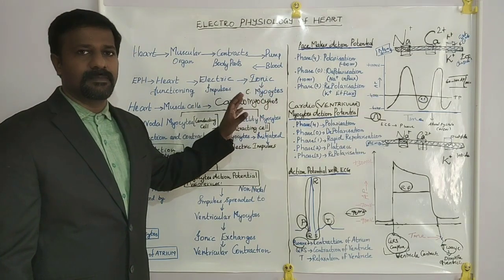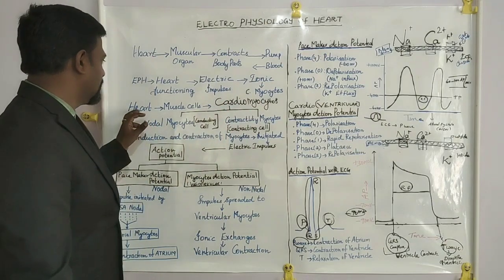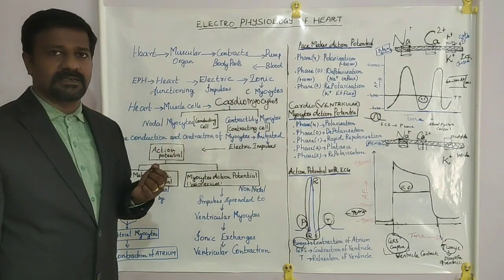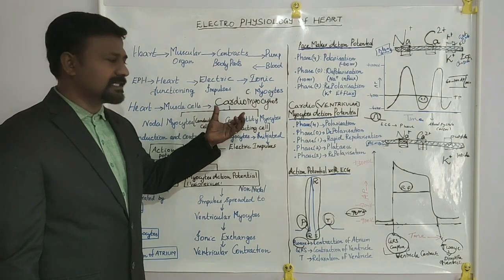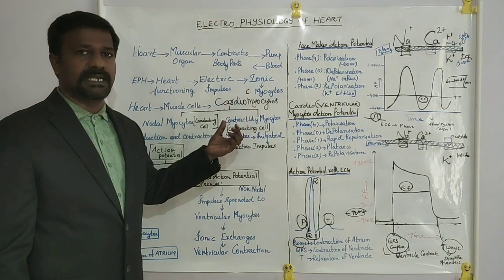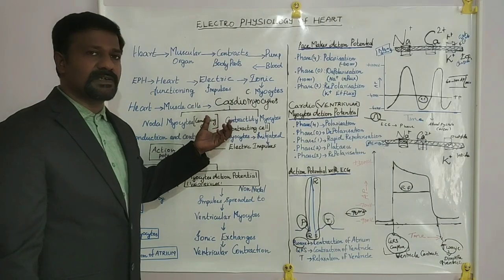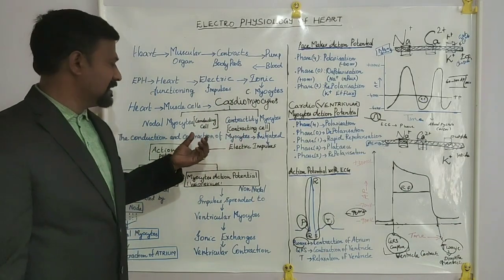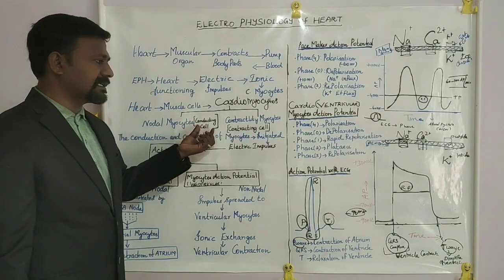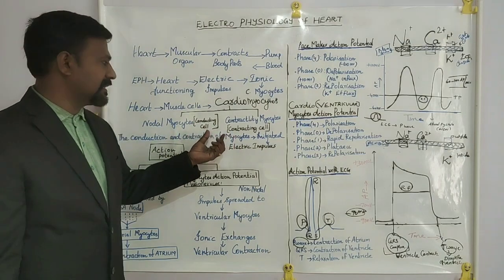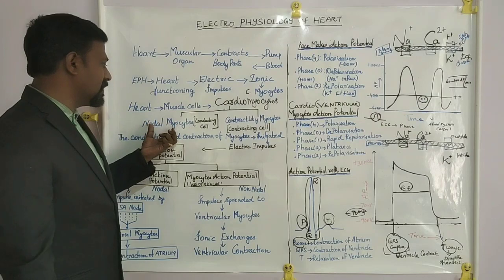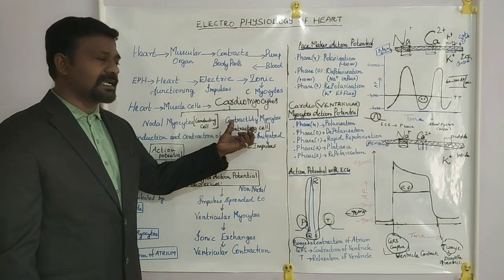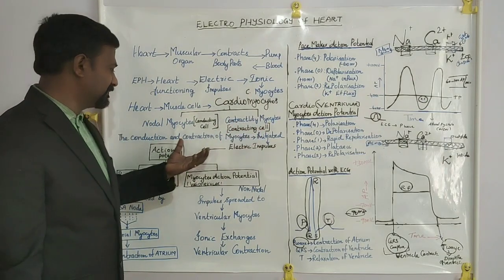Then, heart consists of specialized muscle cells. They are called cardiomyocytes. These cardiomyocytes are divided into two types. Number one is conducting cells. Number two, contracting cells. It is otherwise called nodal myocytes and contractility myocytes.